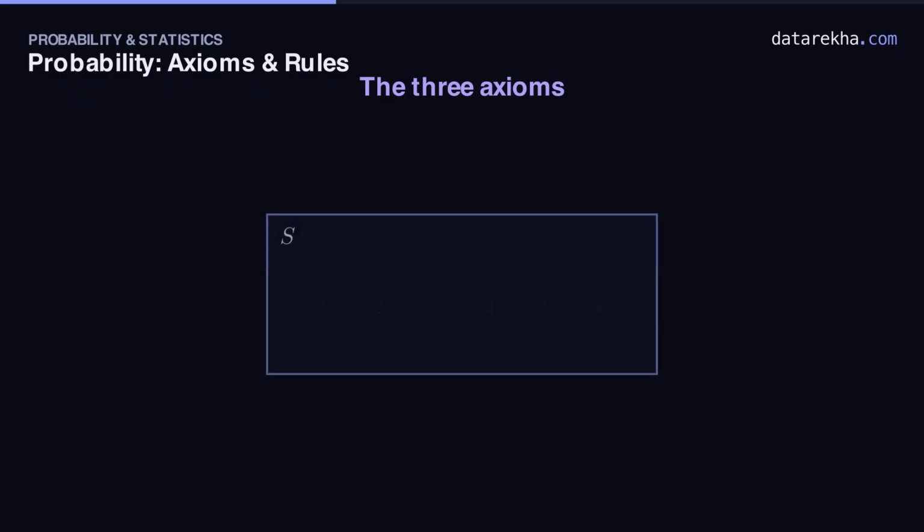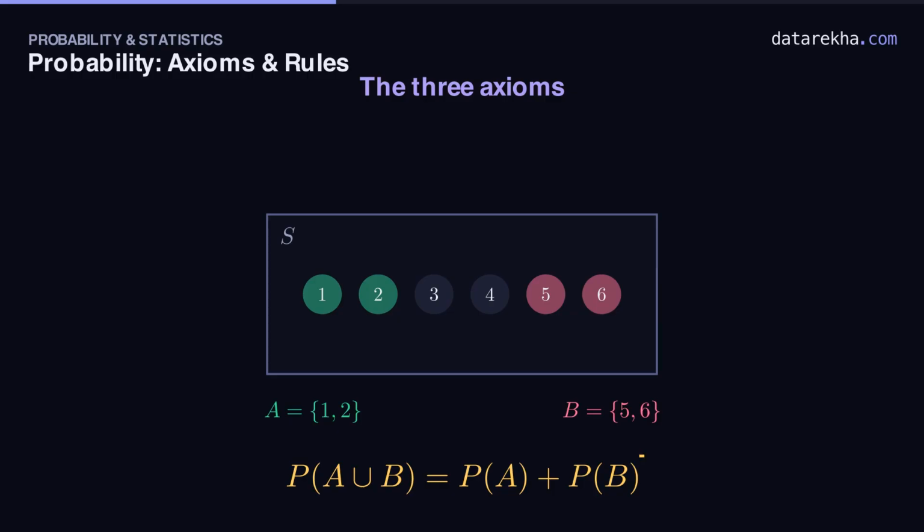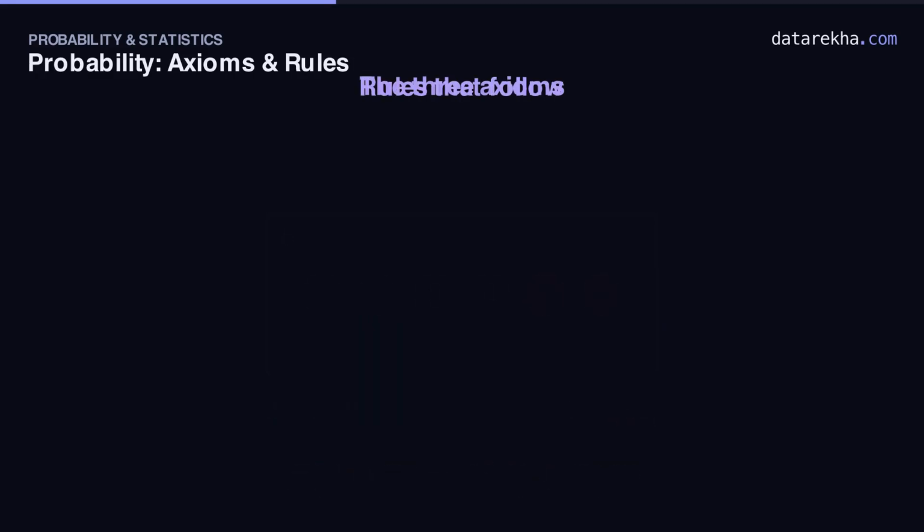Let's see axiom 3 in action. Roll a die and let A be the outcomes 1 and 2, and B be 5 and 6. A and B never overlap, no number is in both, so they're disjoint, and axiom 3 lets us simply add their probabilities to get the probability of A or B. P of A or B equals P of A plus P of B. Clean addition with nothing counted twice.